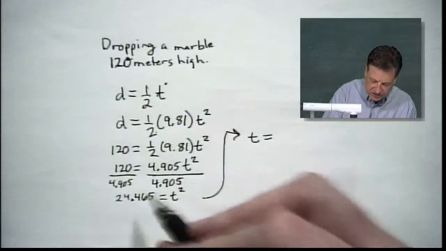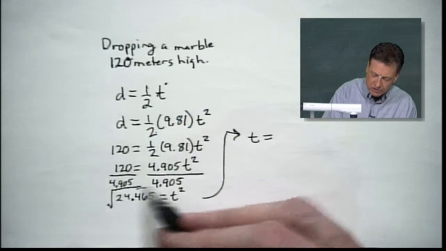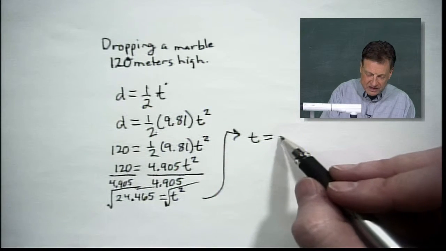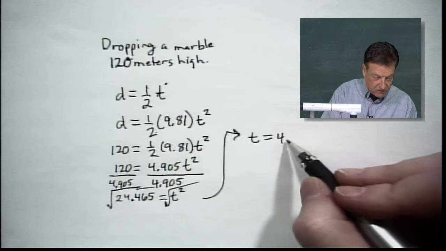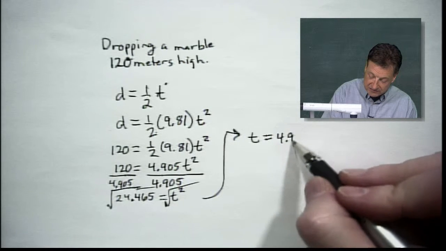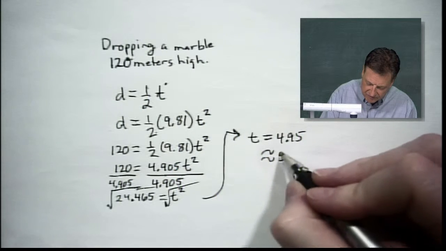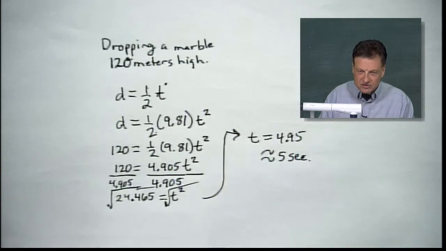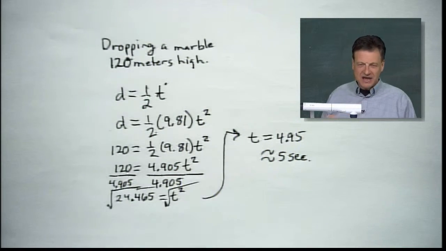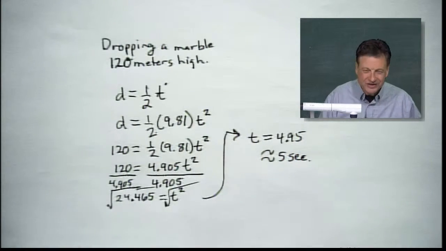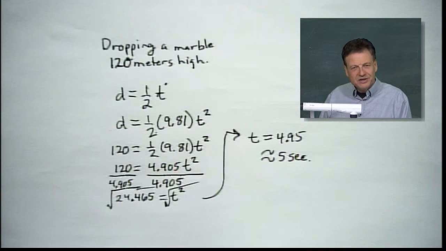T equals, and so we go back here, we square root both sides. So we've got T equals, like I said, about 4.95, which is very close to 5, approximately 5 seconds. Just shy of 5 seconds. And in this timing, I doubt the rock is going to know the difference, or the marble there. Does that make sense to you? You follow what we got here?